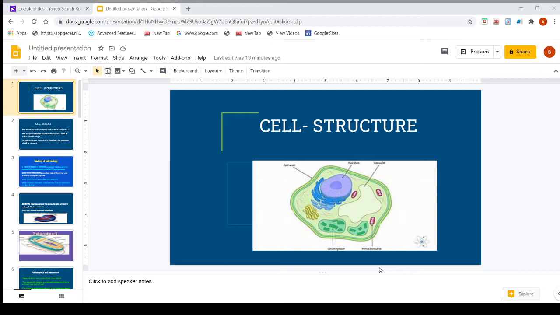Cell biology is the branch of science which deals with the study of cell shape, structure, and functions. The cell is the structural and functional unit of life. Now I am presenting the cell structure and cell organelles.